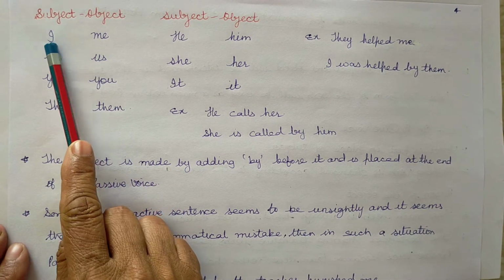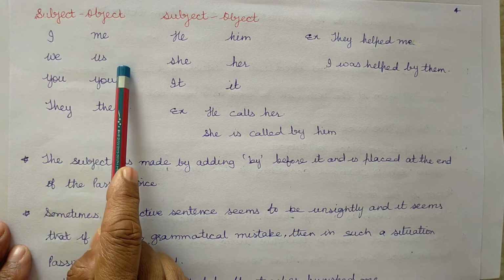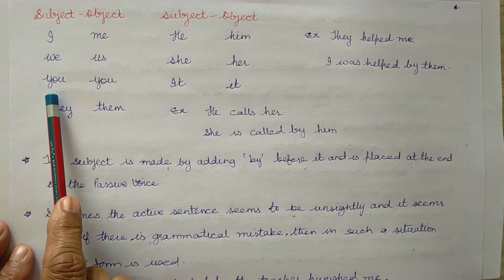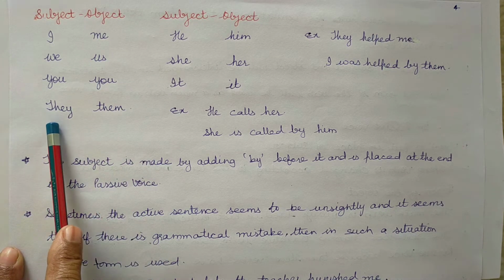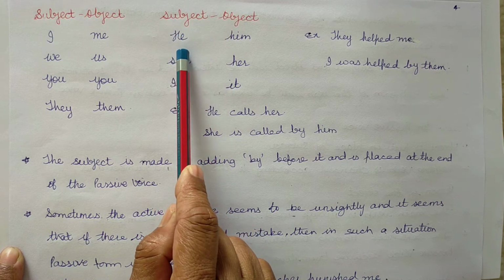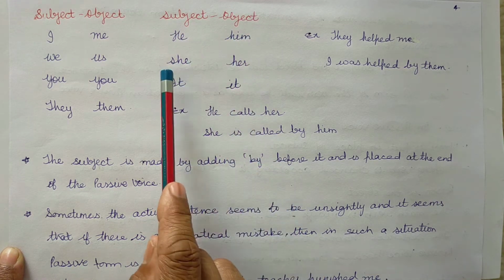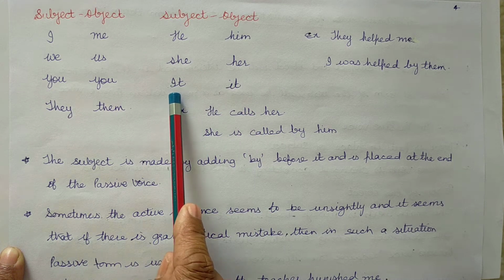Subject I, object me; subject we, object us; subject you, object you; subject they, object them; subject he, object him; subject she, object her; it.